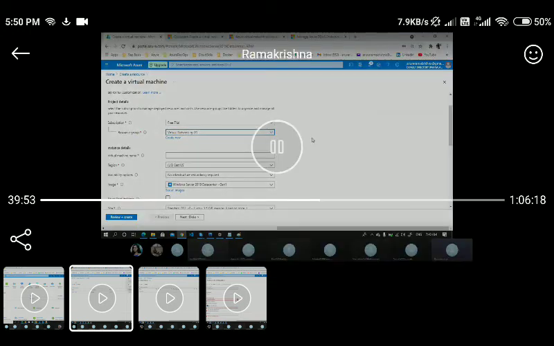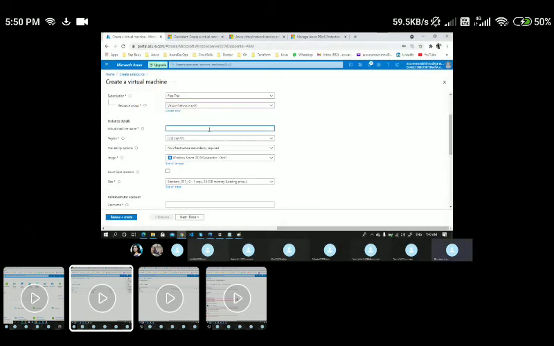And here I'm going to choose the same virtual network. And here I'll just name it VM2.